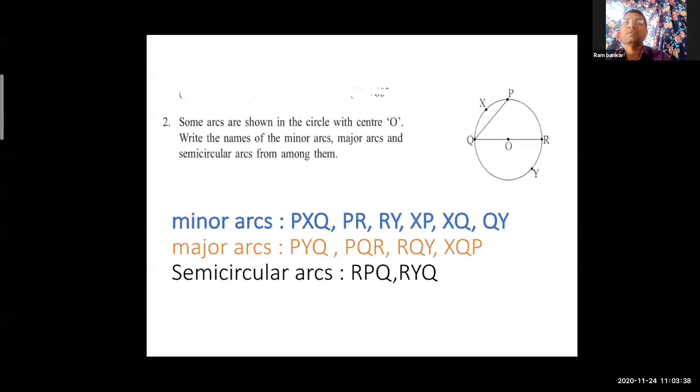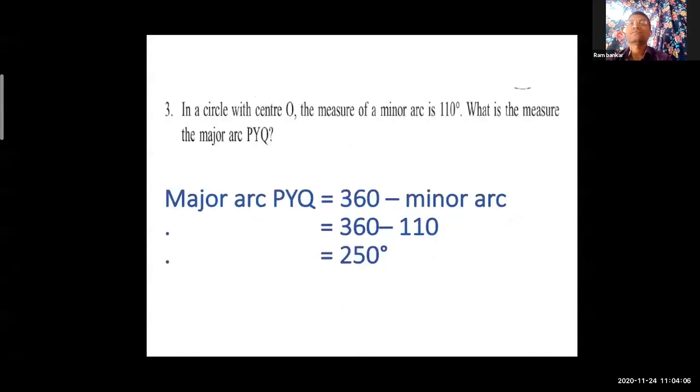Now look at semicircular arcs. Every circle has only 2 semicircular arcs. If a diameter is given, only 2 semicircular arcs are there. RPQ and RYQ. Both are semicircular arcs in this figure. So students, look at the next question.